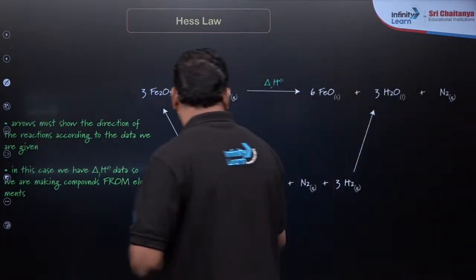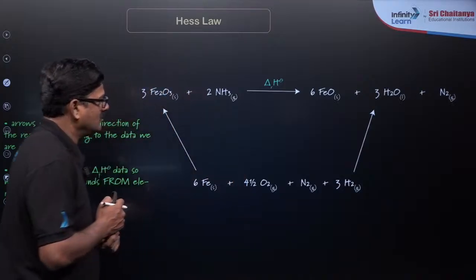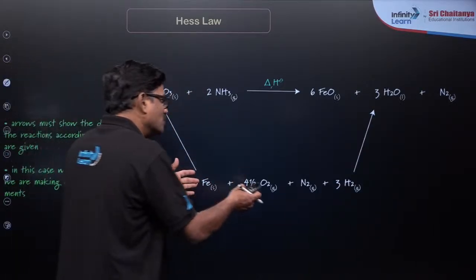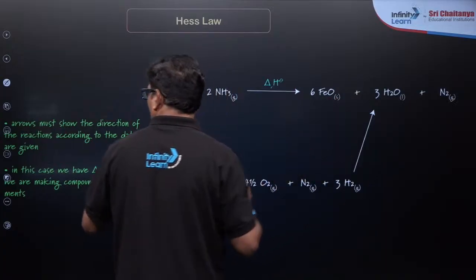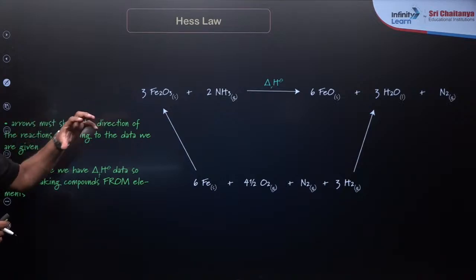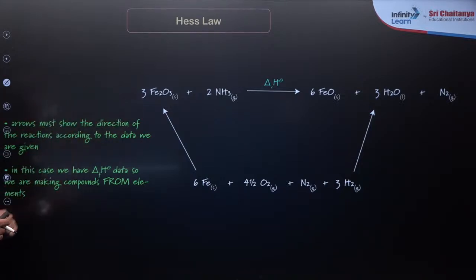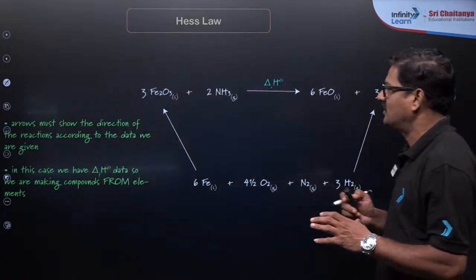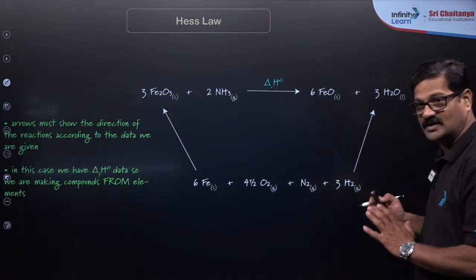So Fe plus 4.5 O2 plus N2 and 3H2, and these give the products. Arrows must show the direction of the reactions according to the data we are given. So we have to collect the data and understand it. In this case, we have delta H of formation data, so we are making the compounds from the elemental state.